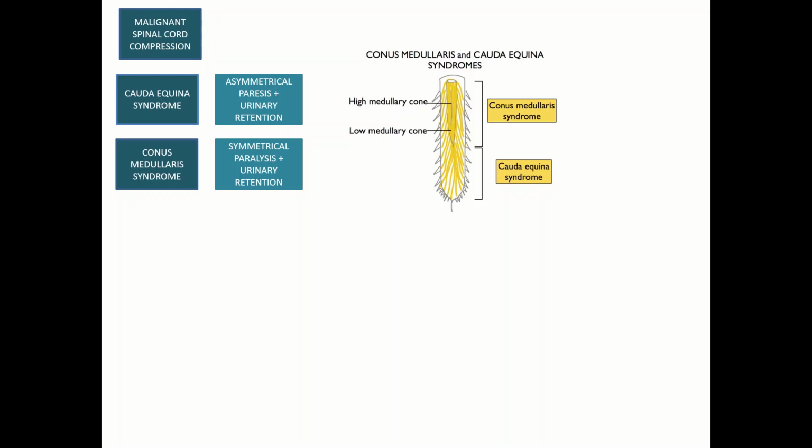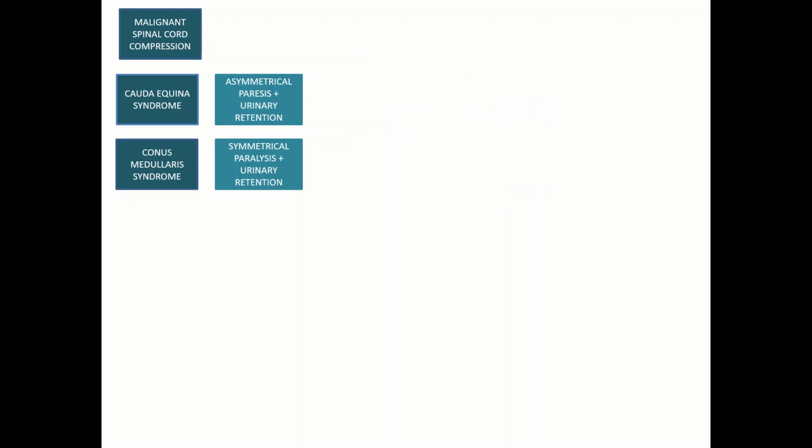Whatever is compressing the spinal cord has been bilaterally compressed. And on the other hand, cauda equina syndrome is compression of the nerve fibers, the horse tail nerve fibers that the spinal cord ends with, and hence need not be bilateral necessarily. So the obvious difference between the two is an asymmetrical paralysis in cauda equina syndrome and a symmetrical paralysis in conus medullaris syndrome. What's common between the two is that there is a significant amount of urinary retention. So they present with neurological deficit, back pain, and acute urinary retention.